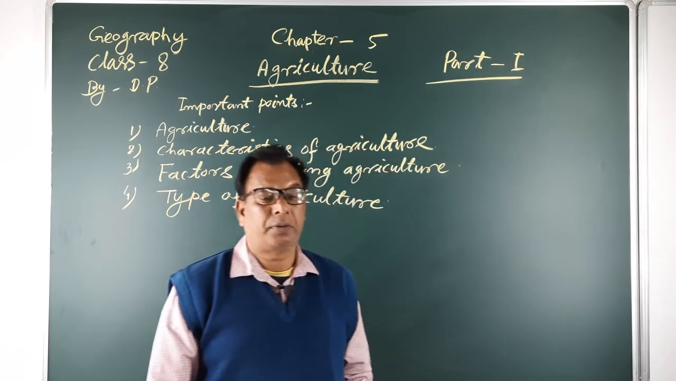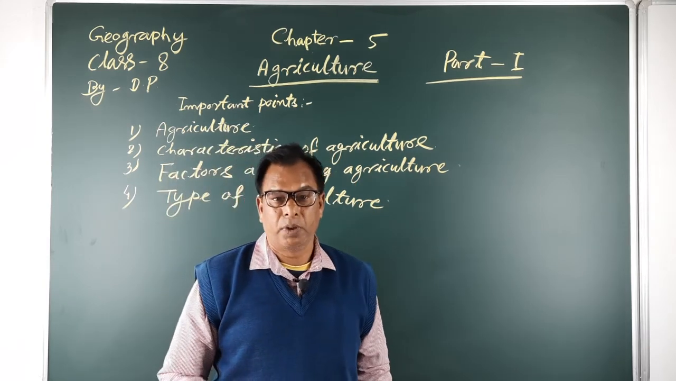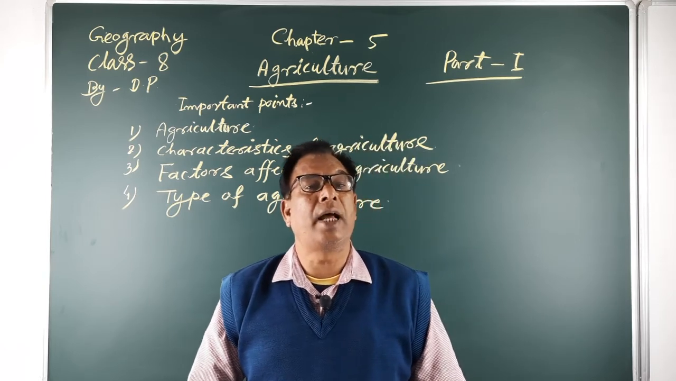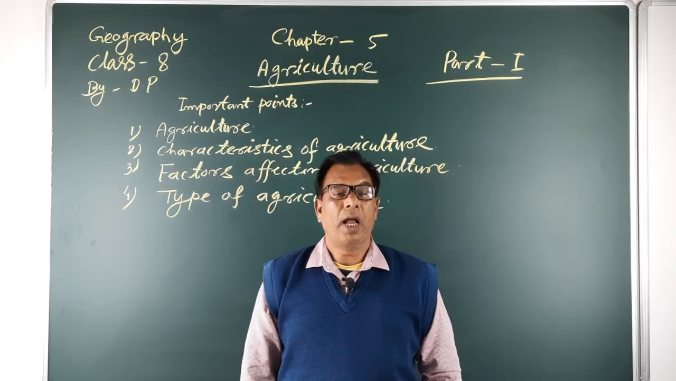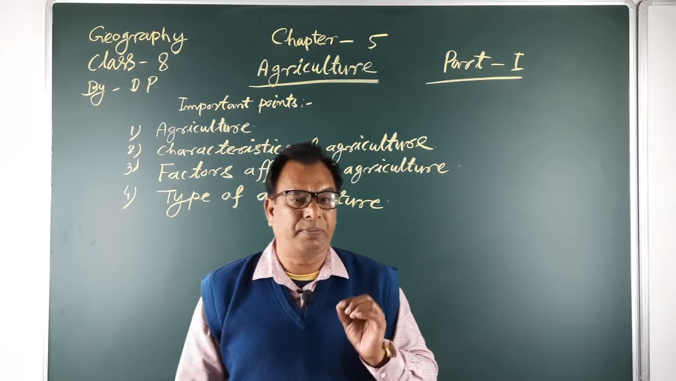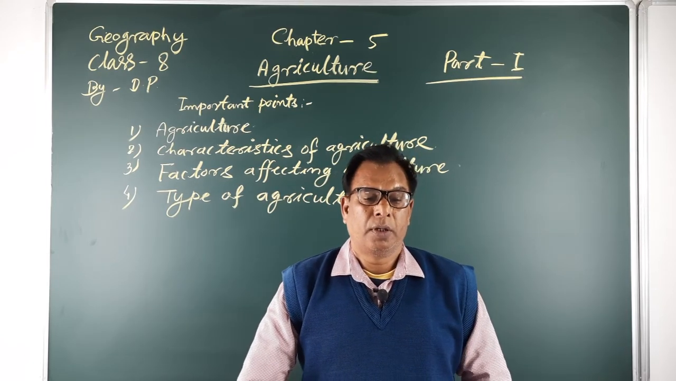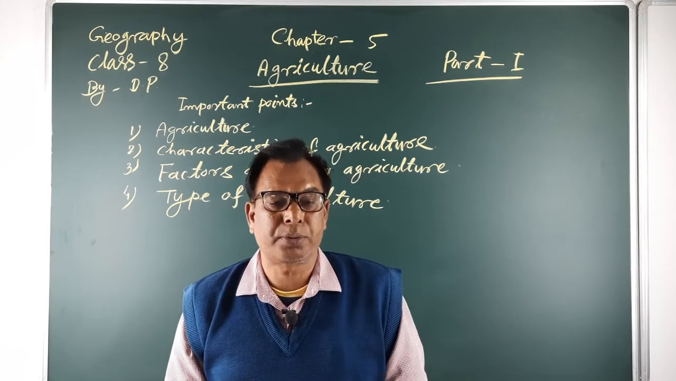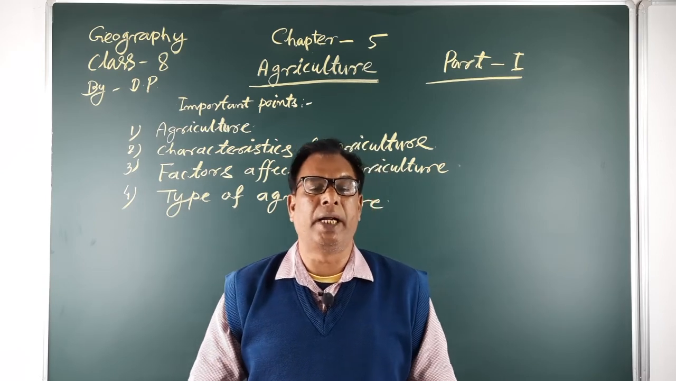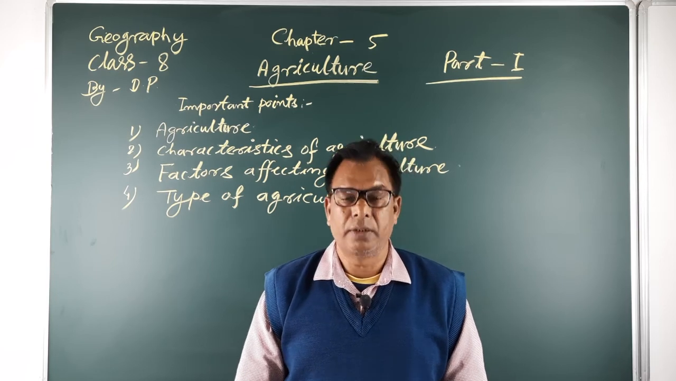I shall teach you today about Chapter 5, Agriculture. Now, the question here: what is agriculture? Agriculture is the primary activity of producing different types of crops by farmers on small lands, big lands, or farms. That is also called agriculture.